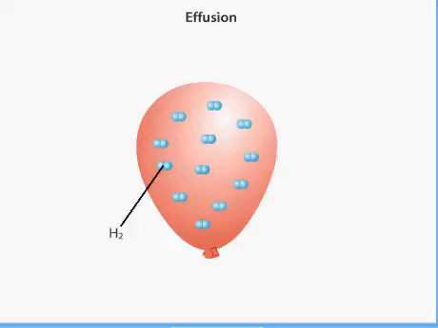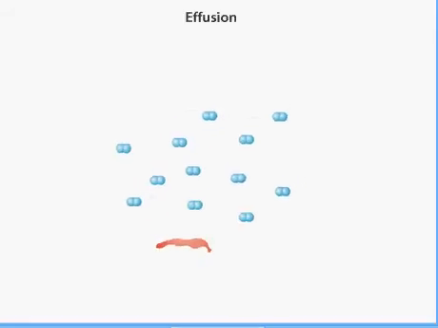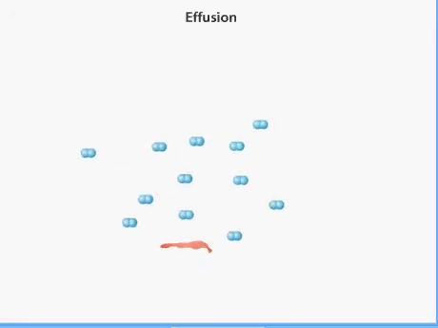Effusion is different from diffusion. When a gas effuses, it passes through a small hole in its container, being pushed by the pressure of the container. When this balloon ruptures, it contracts and pushes the air out of the balloon.